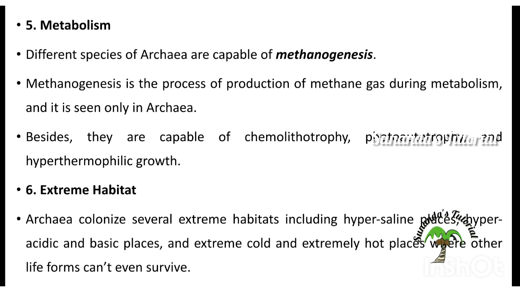Then extreme habitat, I have already told you in the introduction section that these are extremophiles. They can tolerate extreme conditions: hypersaline, hyperacidic, and hyperbasic conditions. So these are extremophiles as they have a unique chemical composition of the cell membrane.